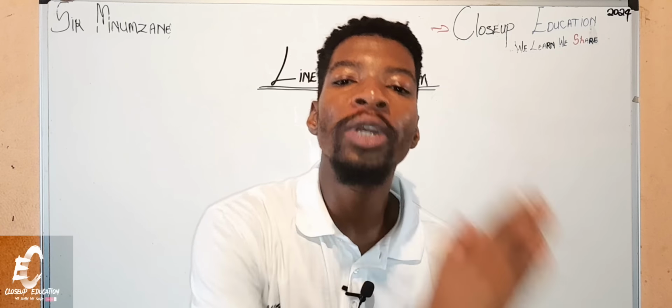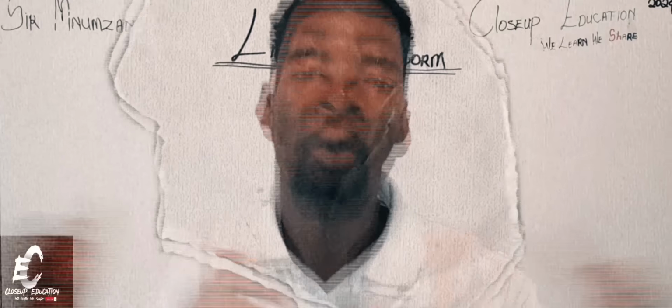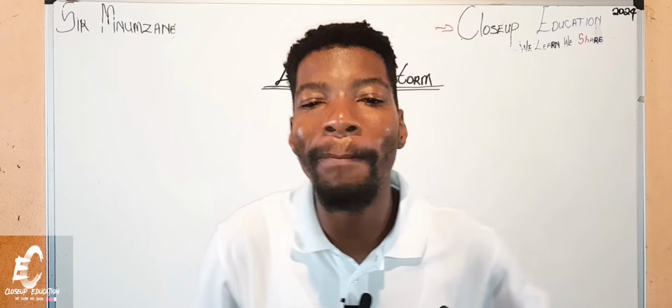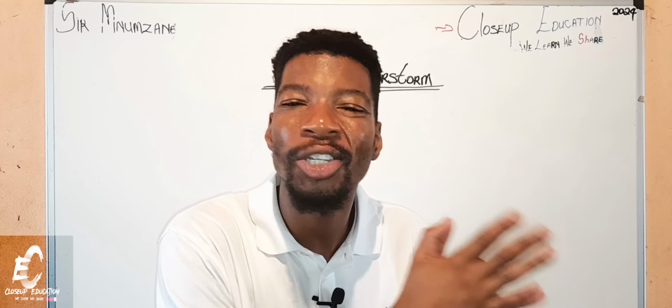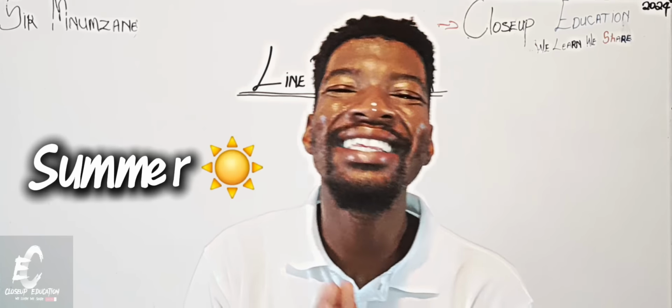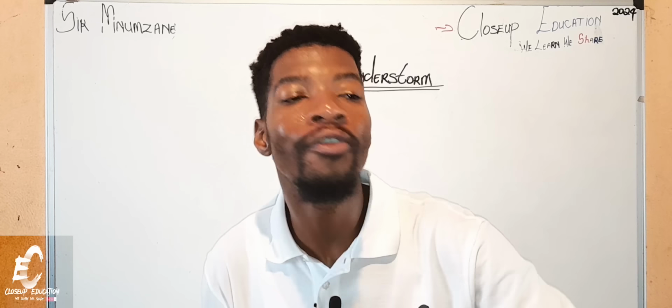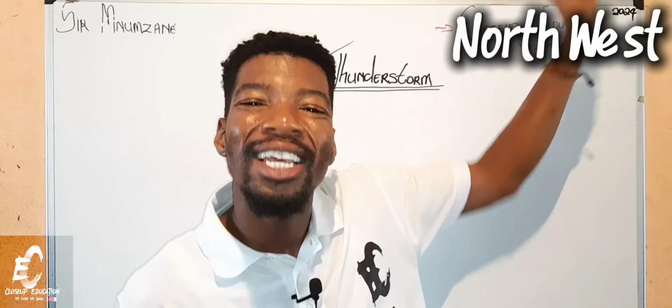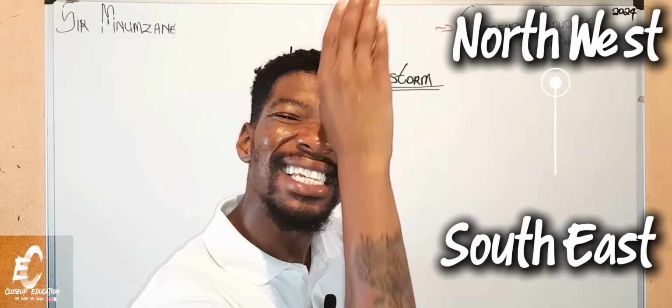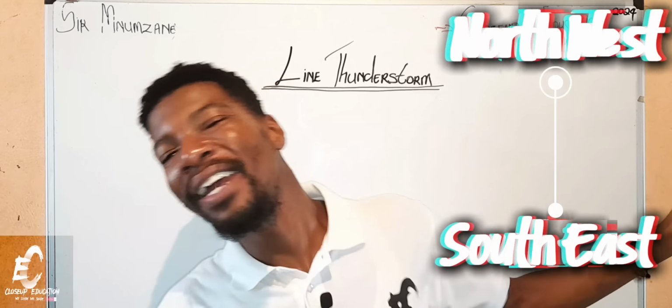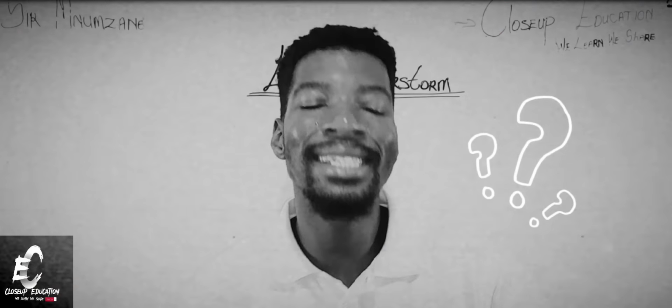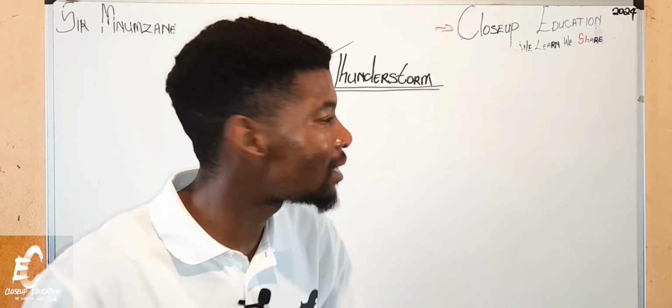Yes, guys. So today, we'll be learning about line thunderstorms. What is a line thunderstorm? A line thunderstorm simply means it is a series of thunderstorms which occur in summer, and they move from northwest to southeast in a straight line. You definitely heard that definition. What did I say? Let me write it down for you to better understand.